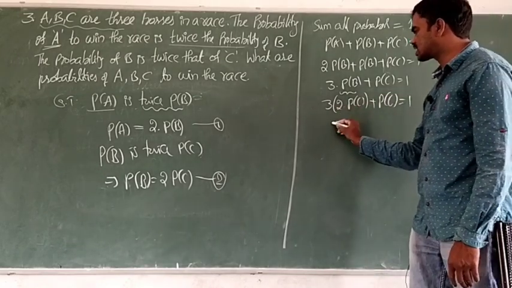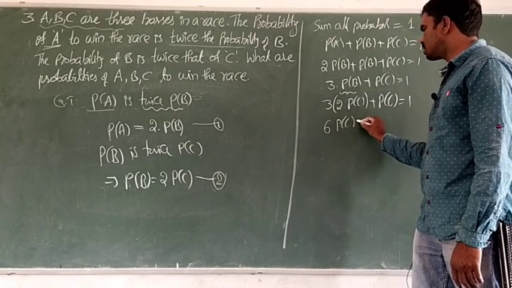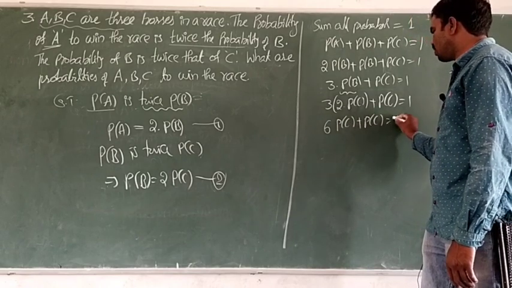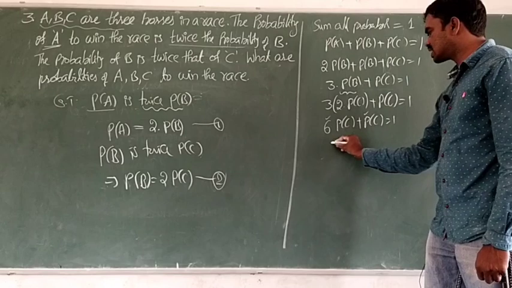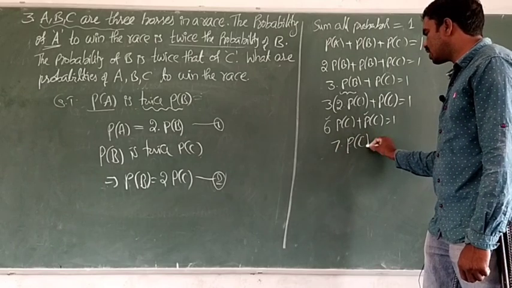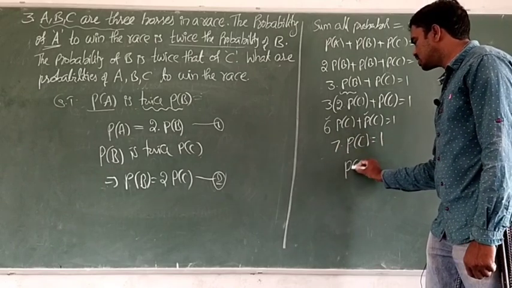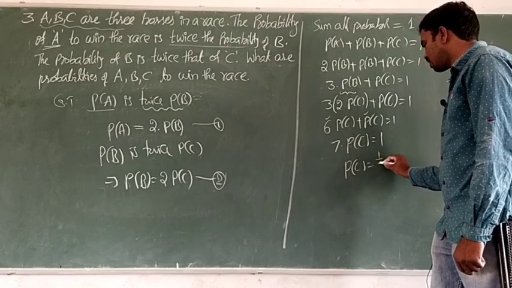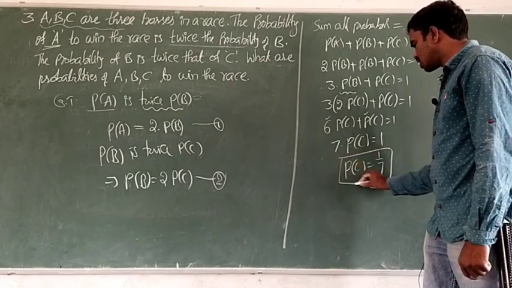So 3 into 2 is 6. 6 into probability of C plus probability of C is equal to 1. Now 6 plus 1, 7. So 7 into probability of C is equal to 1. Then P of C is equal to 1 by 7. So one of the question answers we got.